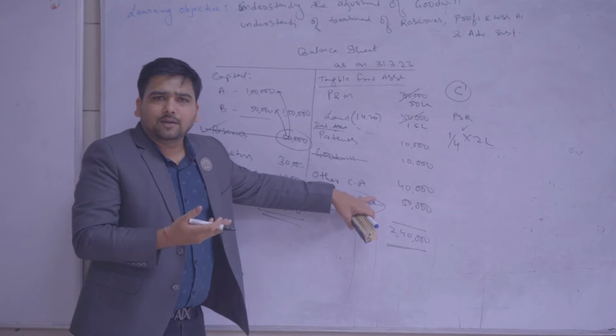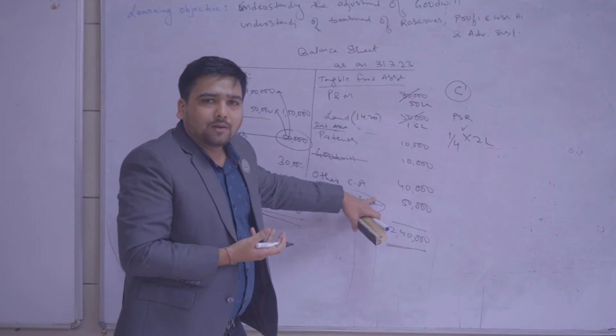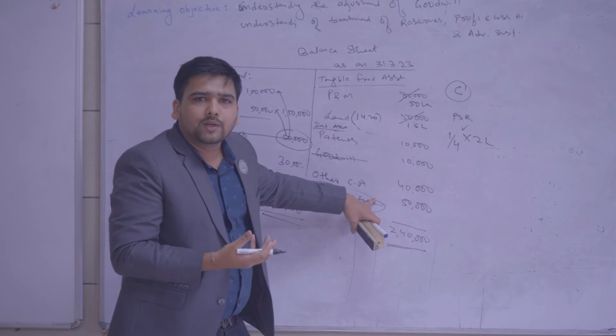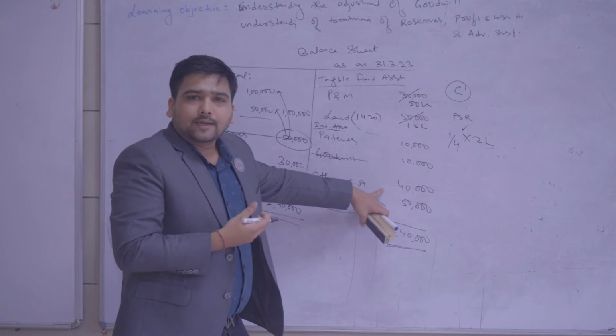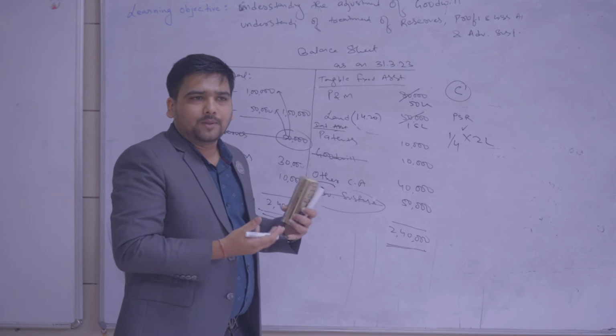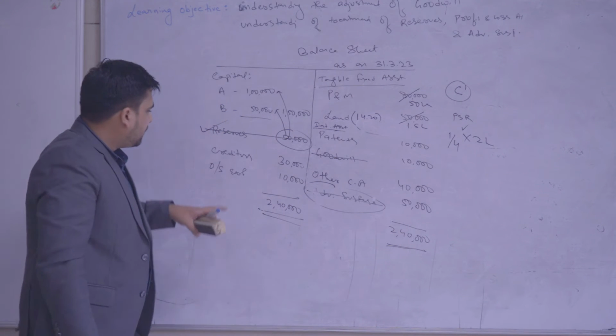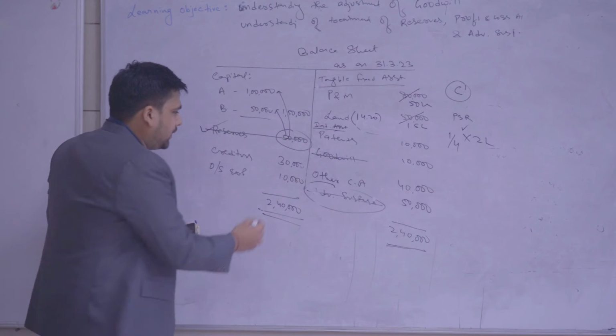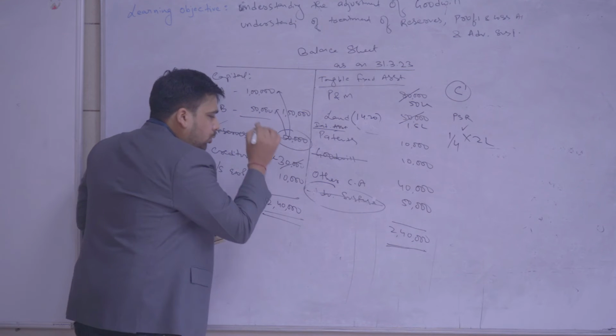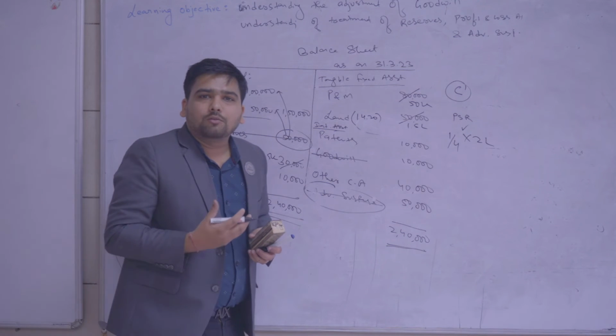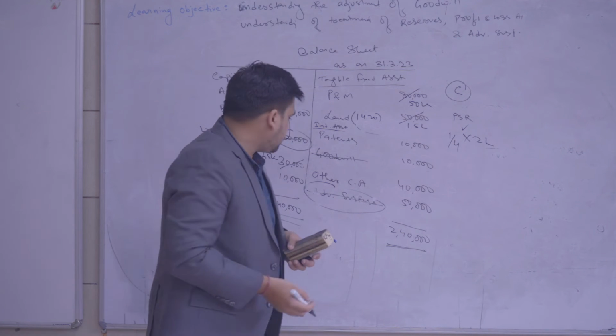For debtors there may be a change, as there may be some provision for doubtful debt. We may have doubt on some debtors, so we can make a provision for doubtful debt. Stock may be revalued as per the current real stock. Creditors may be revalued to 25,000, because creditors of rupees 5,000 are not traceable.